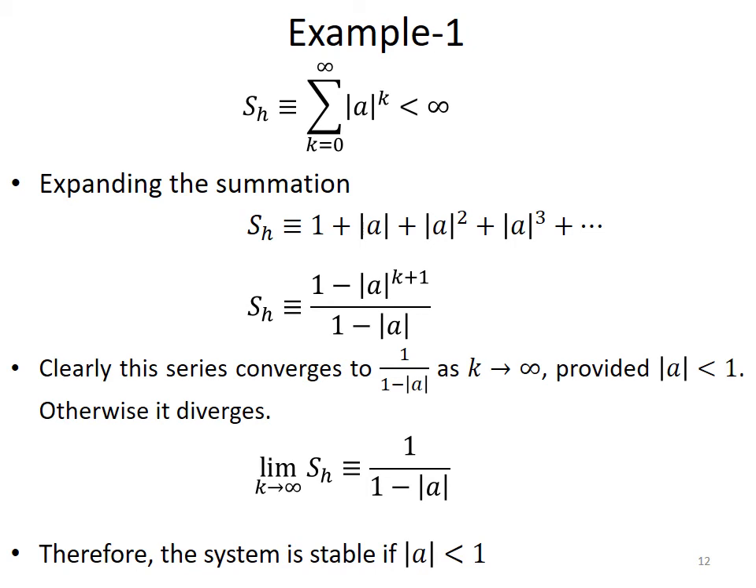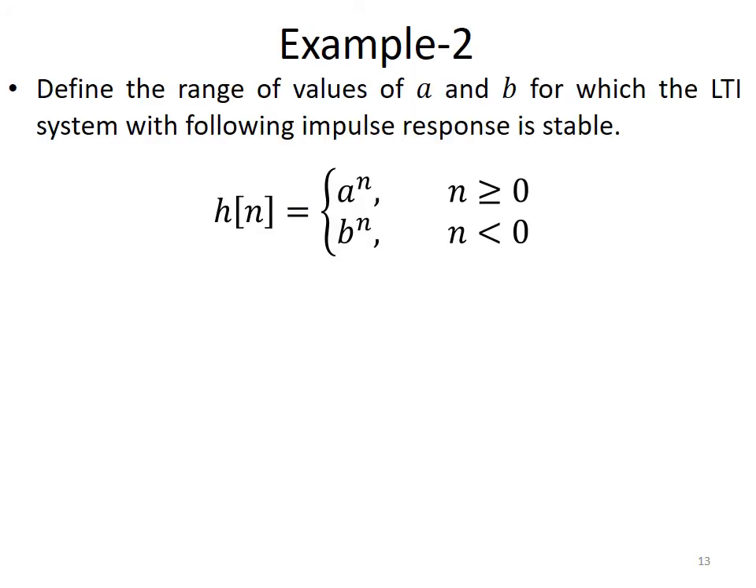Therefore we can say the system is stable when the absolute value of a is less than 1, and this is the value of the boundary condition. Now another similar example in which we are given the impulse response of the system, and we have to determine the range of values of a and b for which the system is stable.